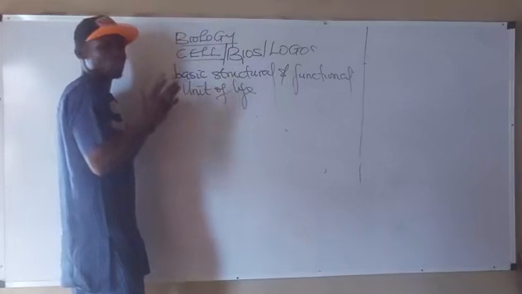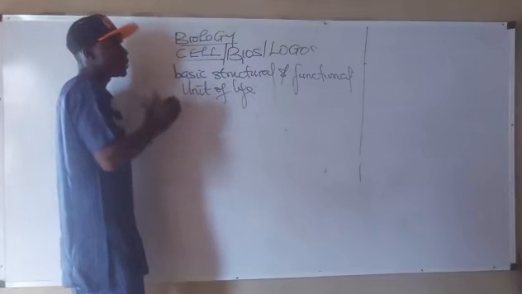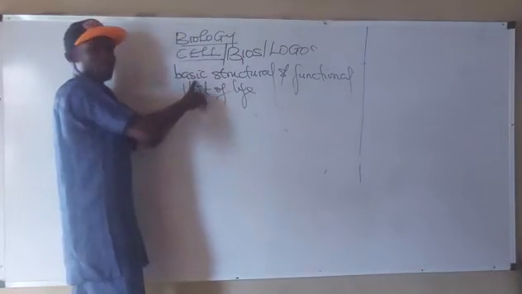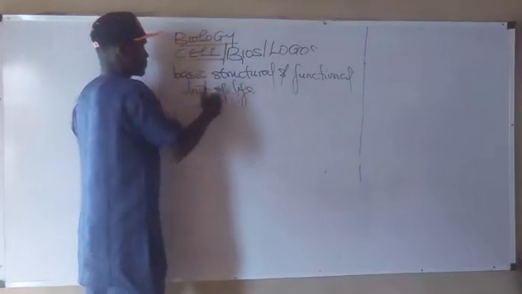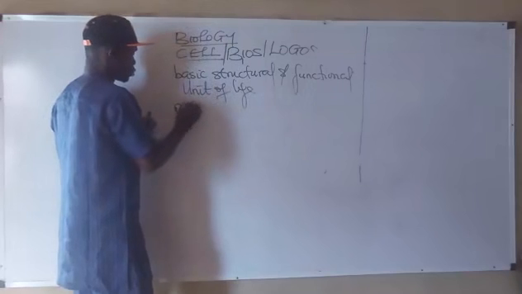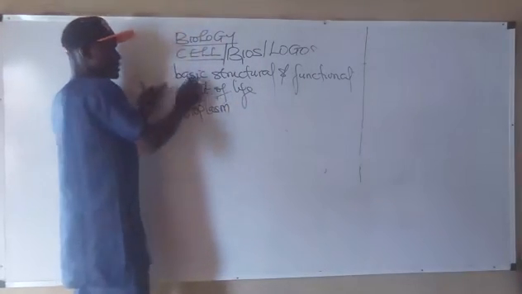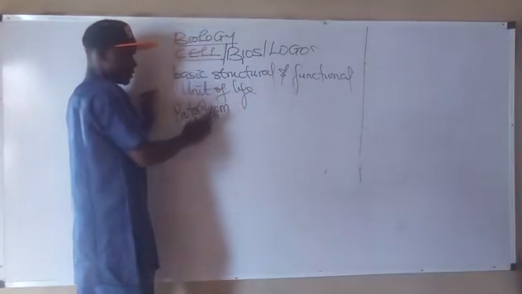But on a wider note, if you want to give the complete meaning, or define the cell completely, you say it is a basic structural and functional unit of the protoplasm,